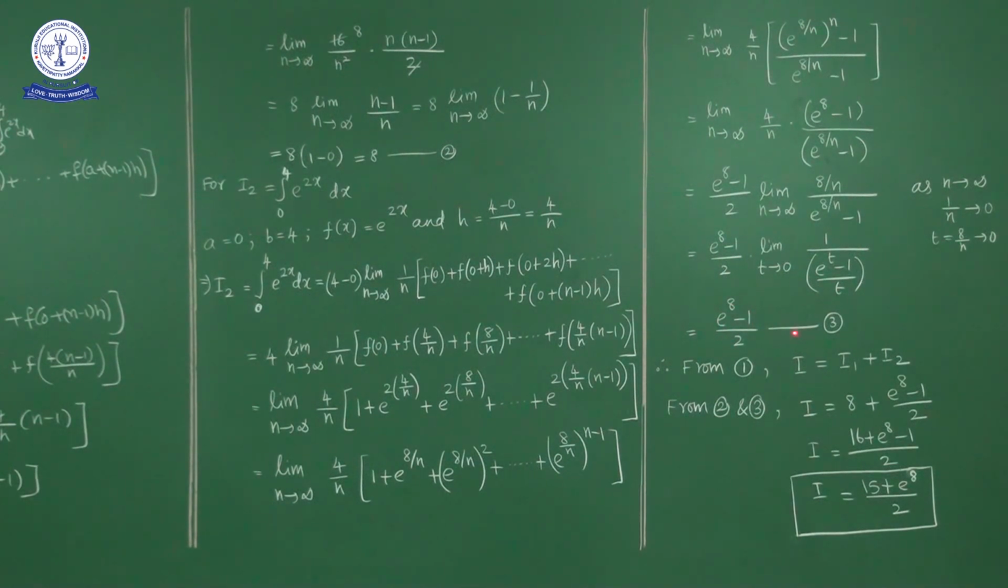Mark this one as 3. So from 1, what is I? I is equal to I1 plus I2. What is I1? I1 value is 8. I2 value is e power 8 minus 1 by 2. So 8 plus (e power 8 minus 1) by 2. Take LCM. LCM is 2. 16 plus e power 8 minus 1 by 2. 16 minus 1 is 15. So the final answer is I is equal to (15 plus e power 8) by 2.